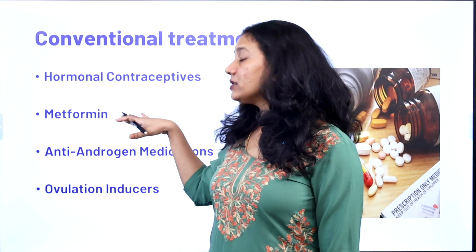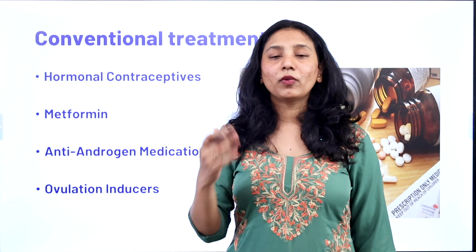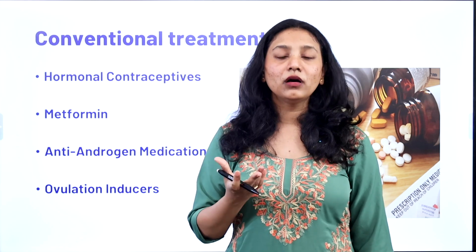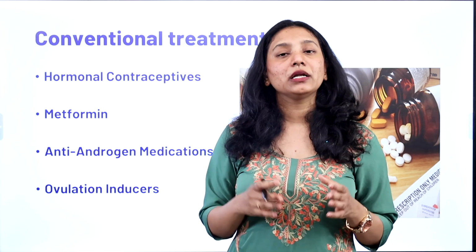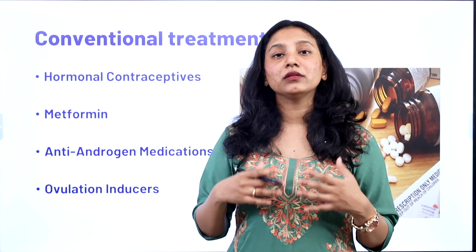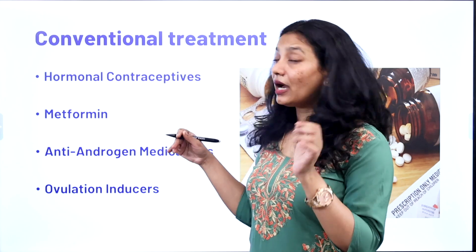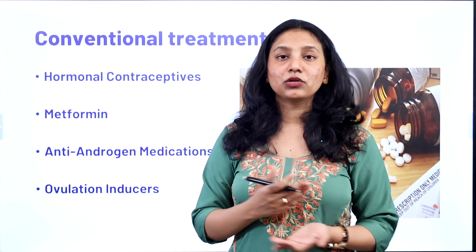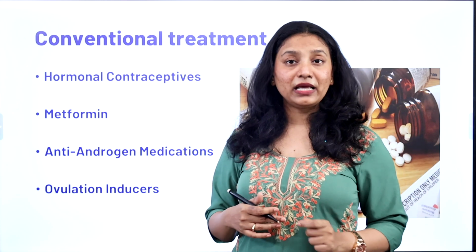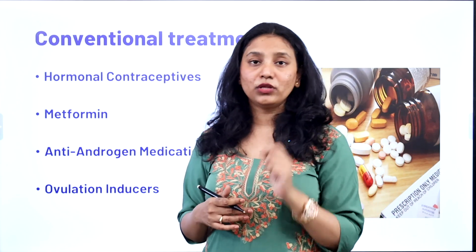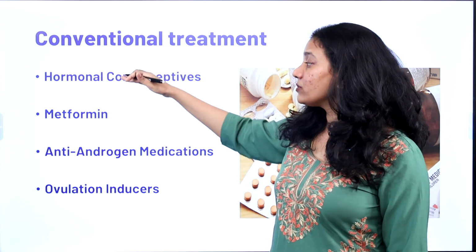Apart from that, there are people who are using IUCDs. This is the same thing, except that one is taken through the mouth and the other is a device inserted in the uterus, but that cannot be done in people who are not married, and also not in people who have clinical symptoms of other diseases. Okay, and with IUCDs you cannot conceive because that is a contraceptive measure. So that is the problem with IUCD, and also if it is misplaced then it can cause perforation, that is a hole in the uterus. And then we have finished the PCOD treatment, and PCOS comes with other things, right?